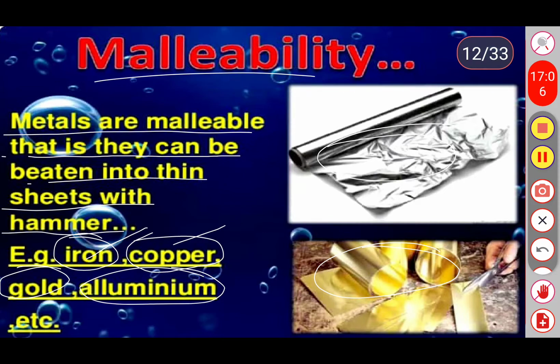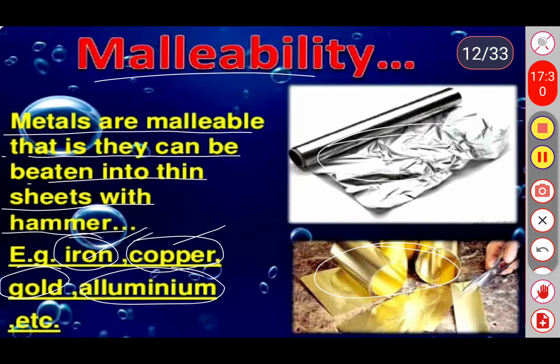As we already discussed in the ductility nature, gold and silver are drawn into thin sheets or thin wires. So malleability is also one kind of ductility. In ductility we can convert the metals into thin wires. In malleability we are converting the metals into thin sheets.